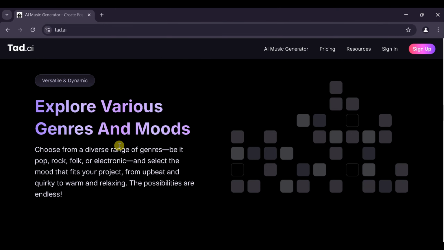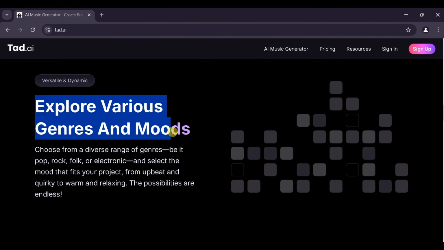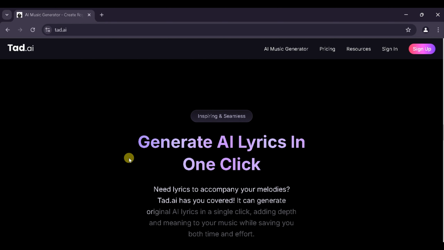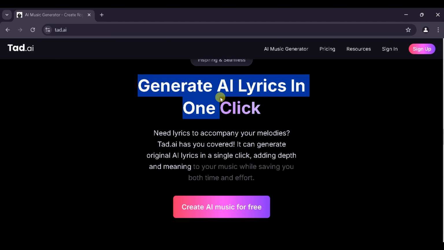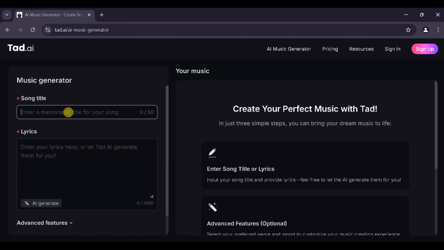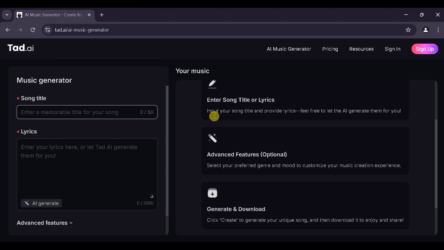You can choose from a diverse range of genres, including pop, rock, folk, or electronic, and select the mood that fits your project. Tad.ai uses state-of-the-art artificial intelligence to generate lyrics in just one click. Go to the top of the website and click Generate AI Songs for free. You can create a song in just simple steps.